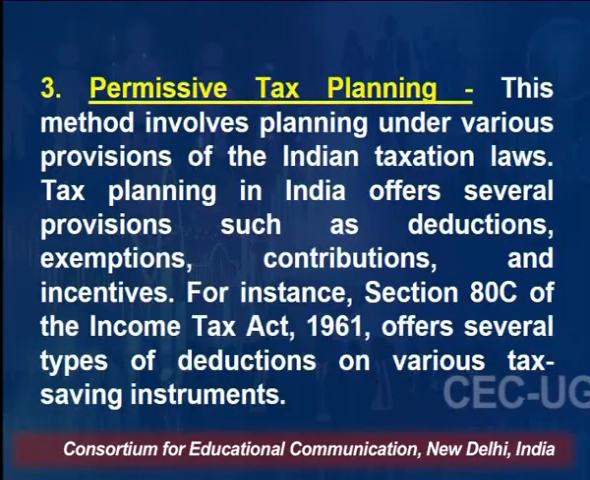When I am getting a housing loan for my housing purposes, I am planning that by taking this loan, I will be able to reduce my tax liability in future, right? So this is an example of long-term tax planning, and this is only one example; there can be hundreds of such examples. The other type of planning is called permissive tax planning.